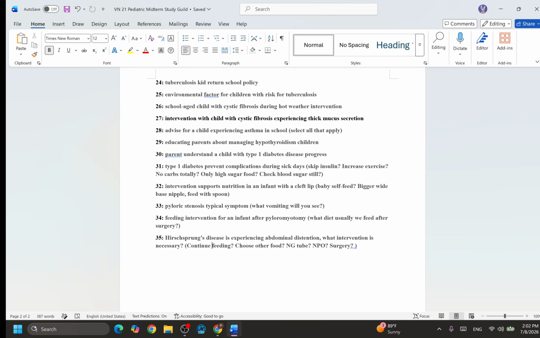31. Type 1 diabetes, preventing complications during sick days. Okay, this one is a little bit difficult. That's why I give you some very good hints. So, do you think on a sick day we should skip the insulin? The sick day could have blood sugar high, it could be blood sugar low. Okay, but do you think skipping the insulin is a good idea?